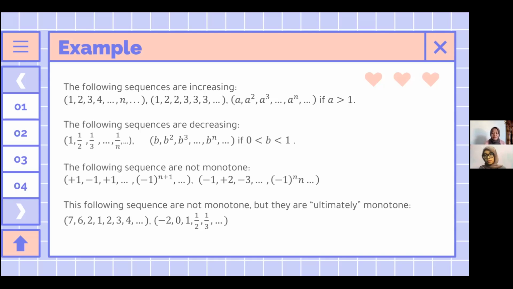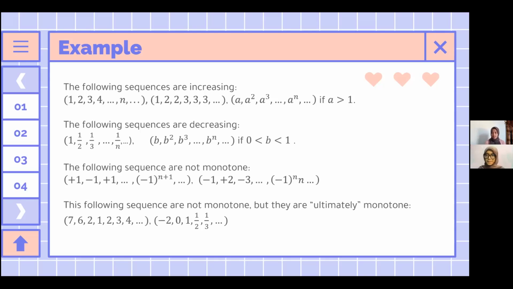This sequence is ultimately increasing. Why? Because we have 1, 2, 3, 4 in this sequence, which is increasing, but we also have the previous terms 7, 6, 2, which are not increasing. So this is called ultimately increasing.